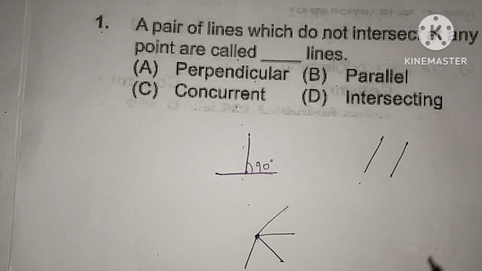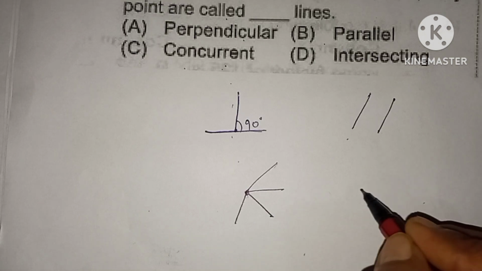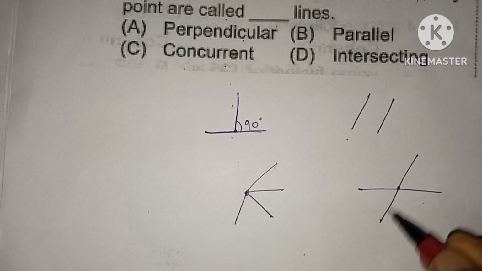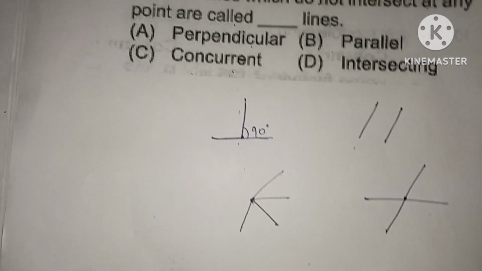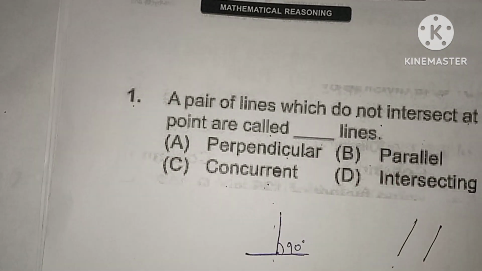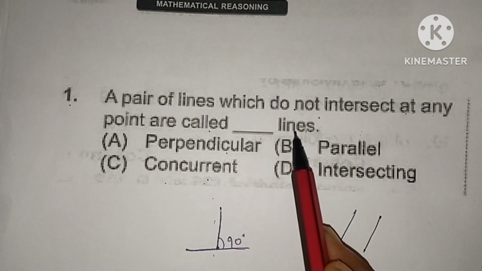And intersecting lines. Intersecting means if two lines are intersecting, this is one line and this is another line and they intersect at this common point. So then these two lines are said to be intersecting lines. But in the question, a pair of lines which do not intersect at any point are called dash lines.